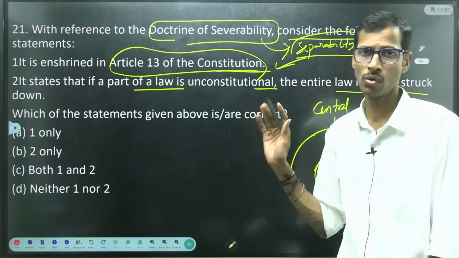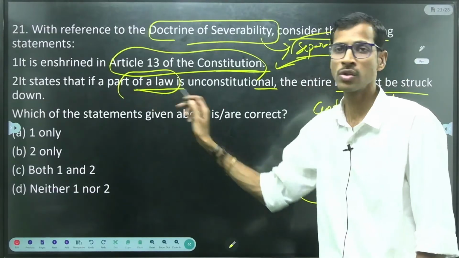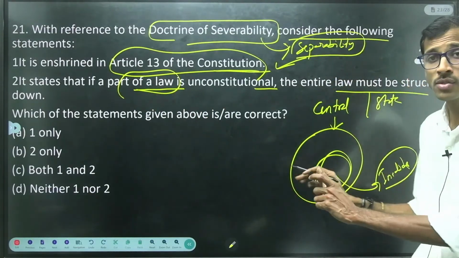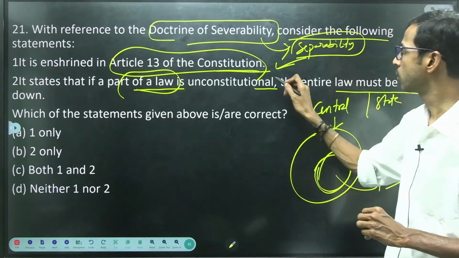Is it correct? No, there is no need to strike down the entire law. If a part of the law is unconstitutional, only that part of the law is separable. Separability, right? That is the principle here. So this is not correct.